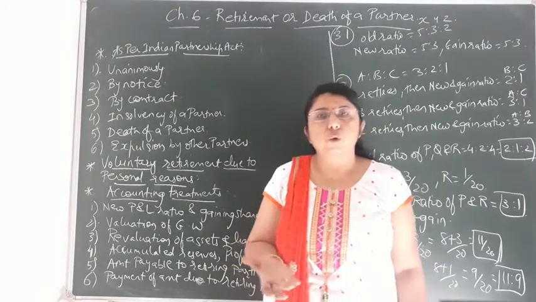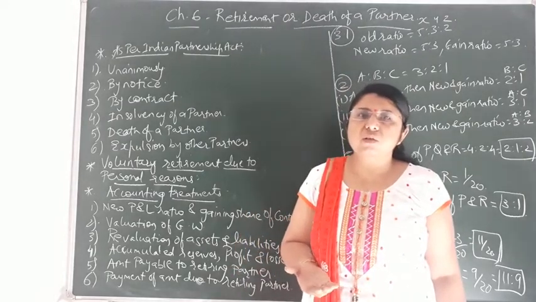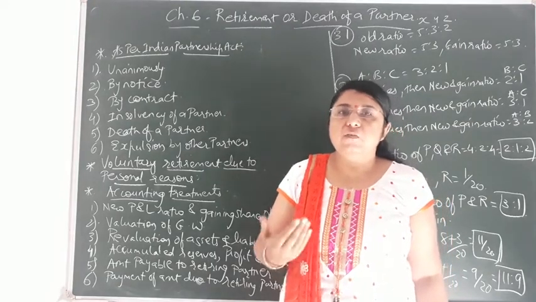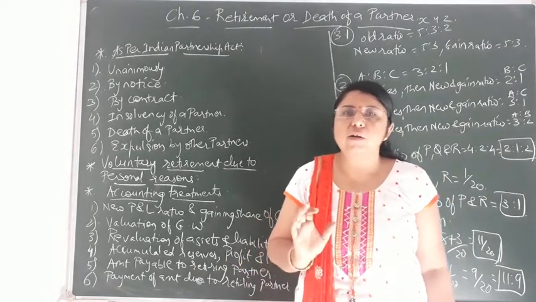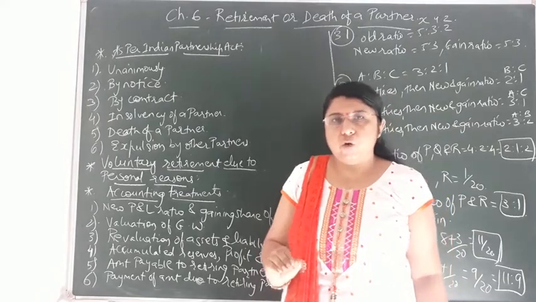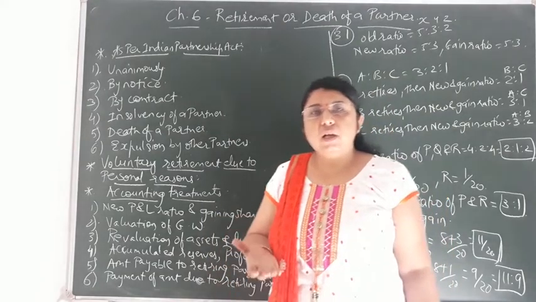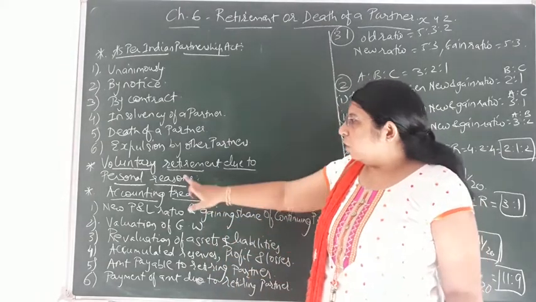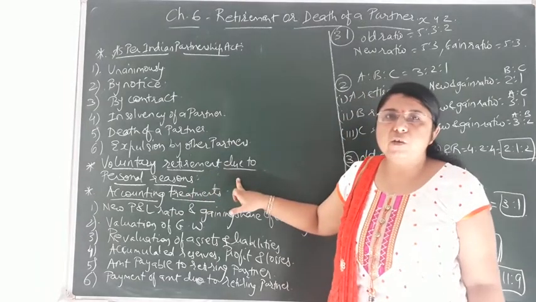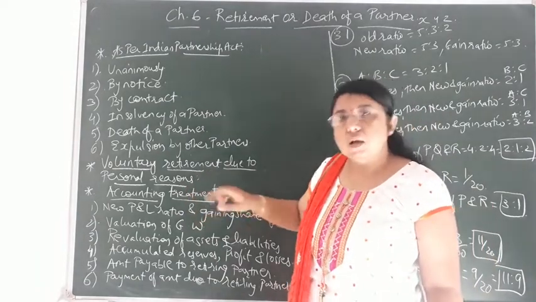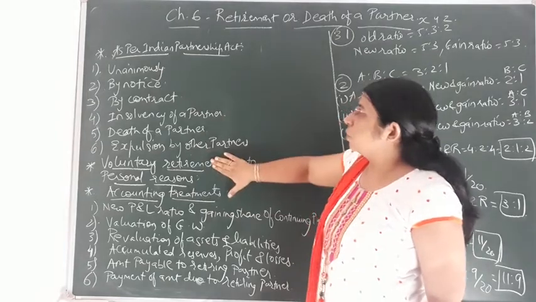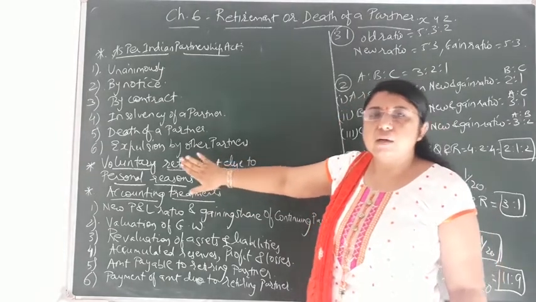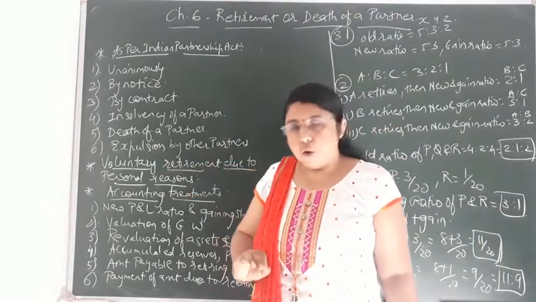So due to personal reasons, he cannot work effectively in the firm, and he himself voluntarily wants to retire from the firm. Then that is called voluntary retirement by a partner due to his personal reasons. So these are the 2 situations in which the retirement of a partner takes place in a partnership firm.